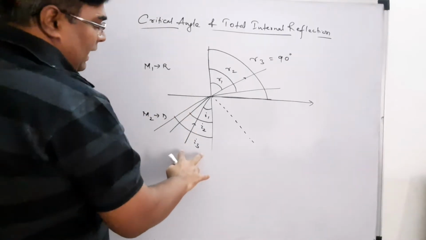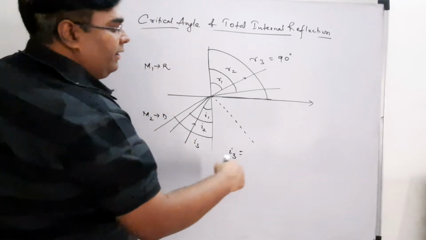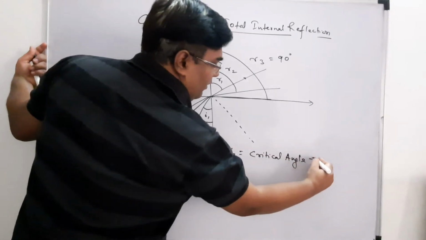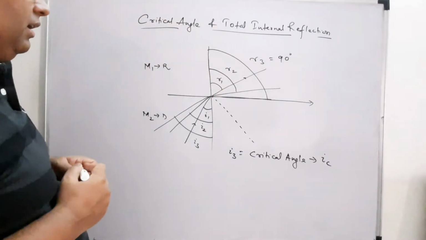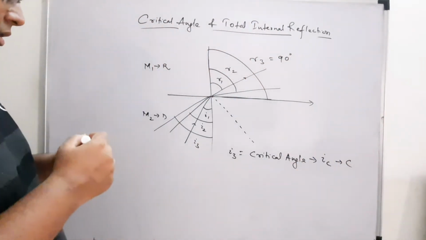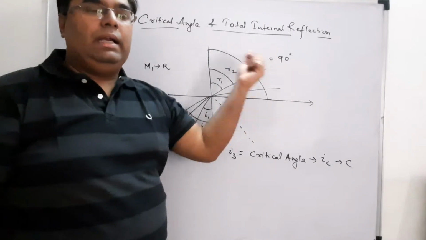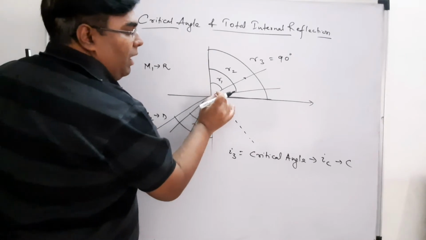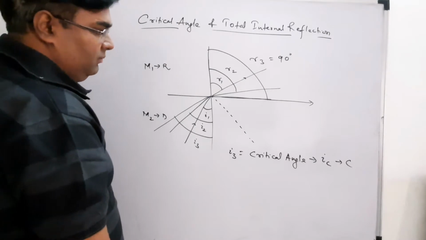So this angle of incidence, this I3, is basically known as my critical angle, and we denote it as IC, critical angle, or in some books it is also written as C. Anyway, you can write either. So the angle of incidence is equal to the critical angle when my angle of refraction becomes 90 degrees. Now again at this point what will happen? A very small part goes along this surface and the majority will go through reflection, right?